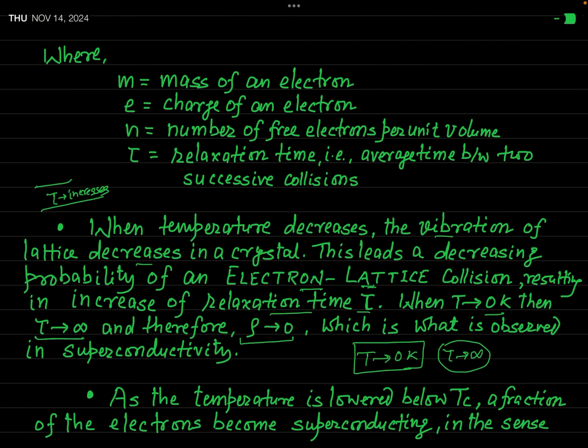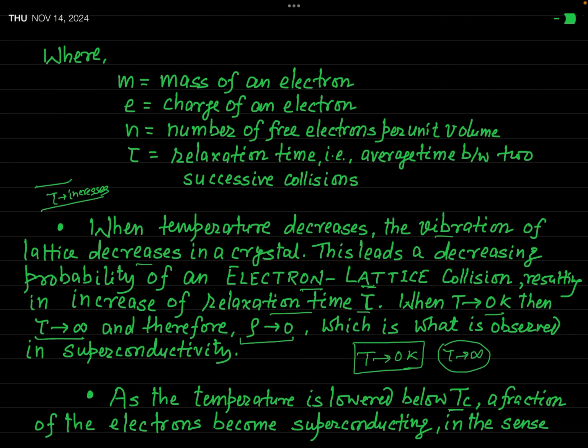In fact, what happens is that when the temperature is lowered below a particular temperature, called the transition temperature Tc, then among all the free electrons, some of the free electrons now behave differently. You know, in metals there are free electrons which take part in conduction.